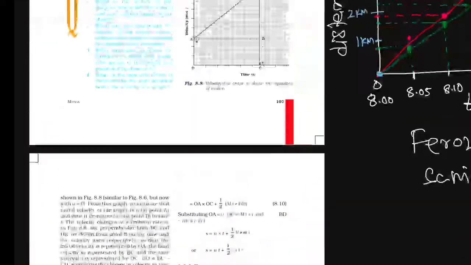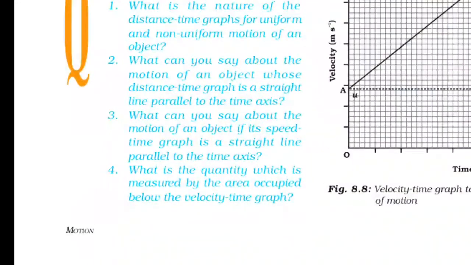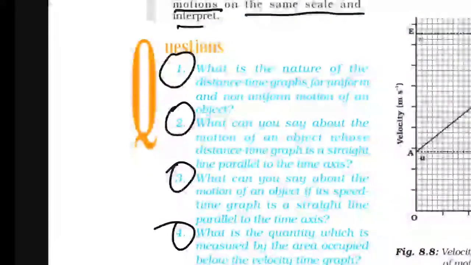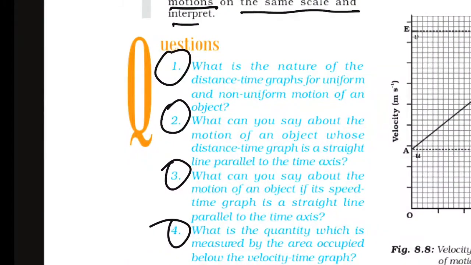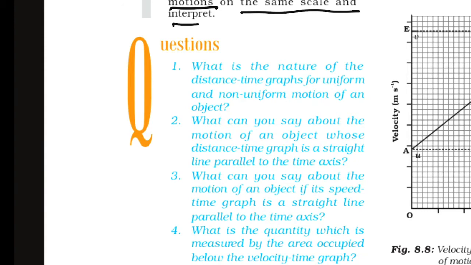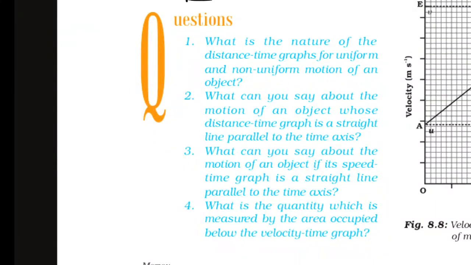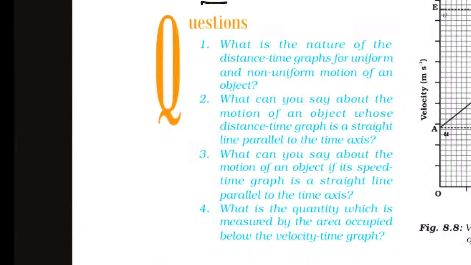Next, some in-text questions, children. First one, second one, third one, fourth one. First one: what is the nature of the distance-time graph for uniform and non-uniform motion of an object?